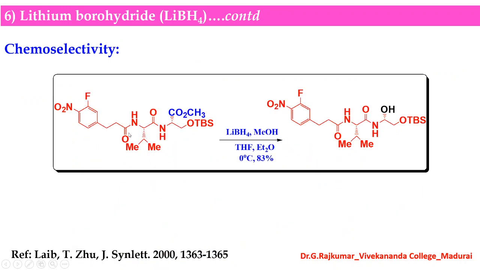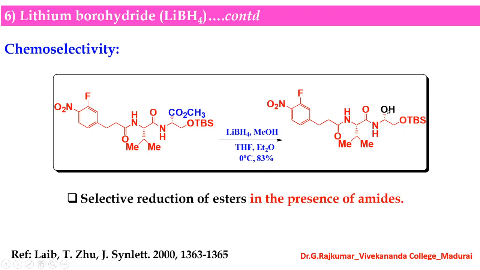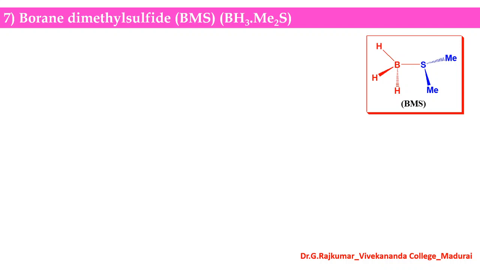So in this example you can see this is an amide, but this amide group is not being reduced by the presence of lithium borohydride. Only this ester group can be reduced into an alcohol. So there is a selective reduction of esters in the presence of amides.